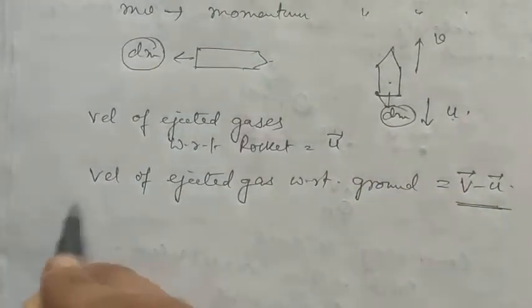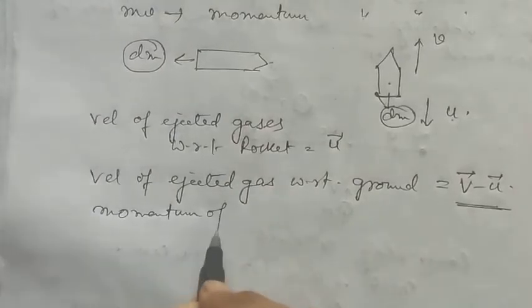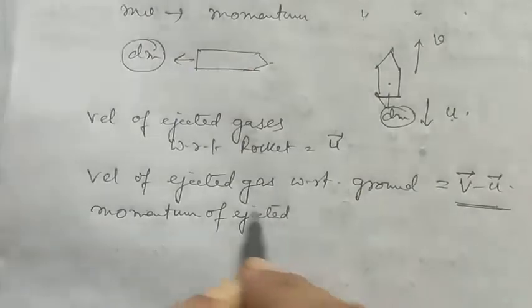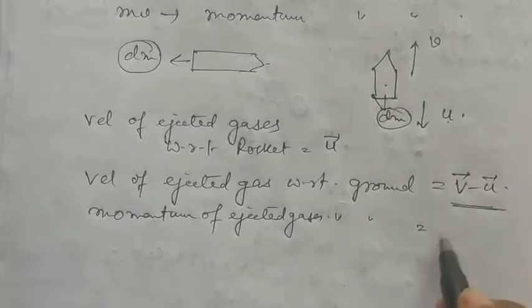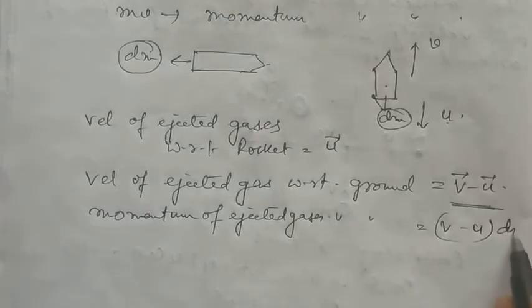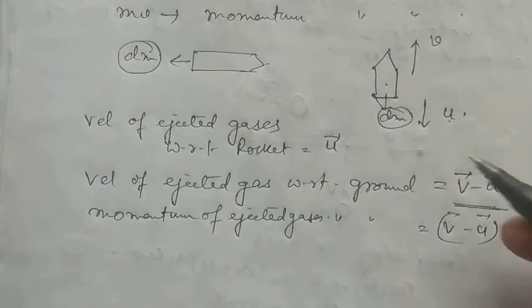After this, we find the momentum of the ejected gases. The momentum of ejected gases with respect to the ground is v minus u times dm. Here dm is the mass of the amount of gases released by the rocket in time dt.